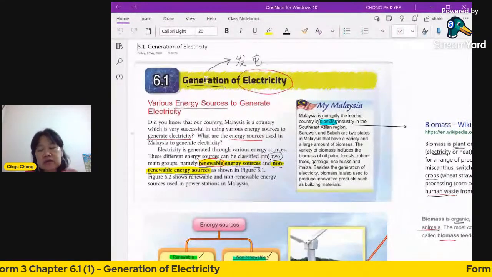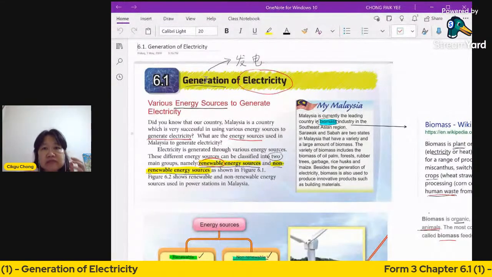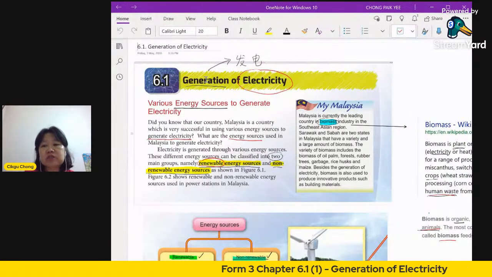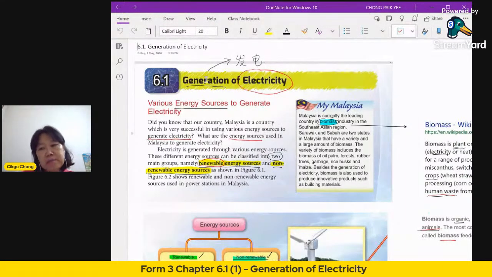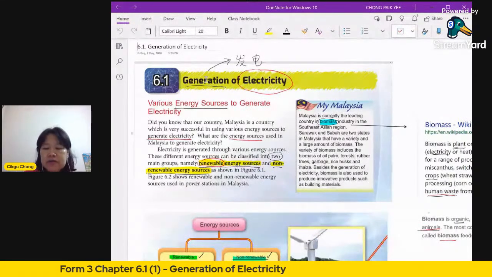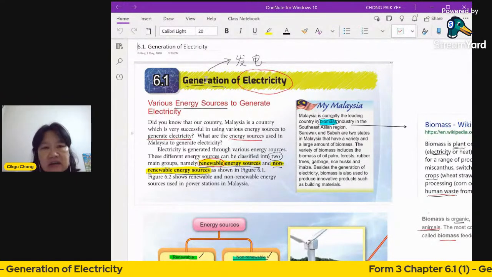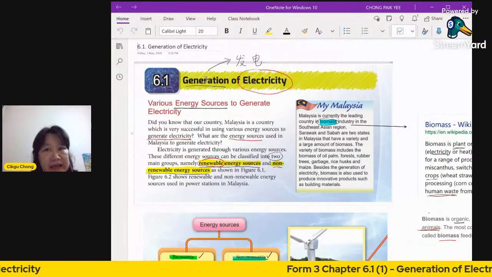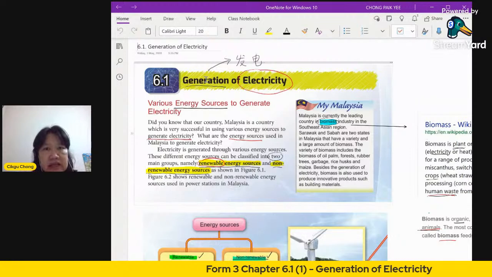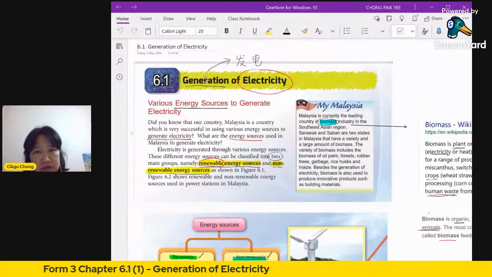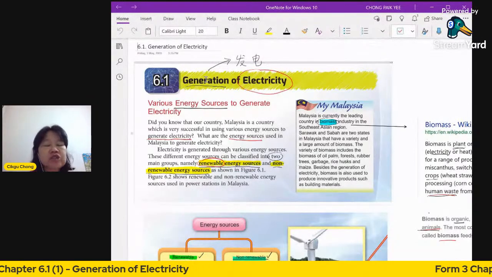In order to make electricity, you need some sort of energy to produce it. So you need to have the sources. You cannot make something out of nothing. The energy is already there, it is just existing. Energy can be changed from one form to another form, but you cannot make energy out of nothing.